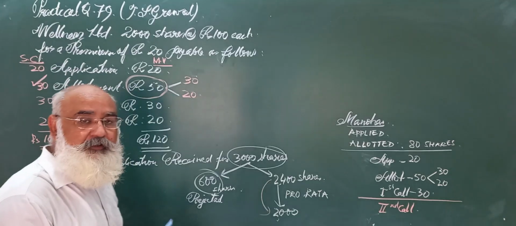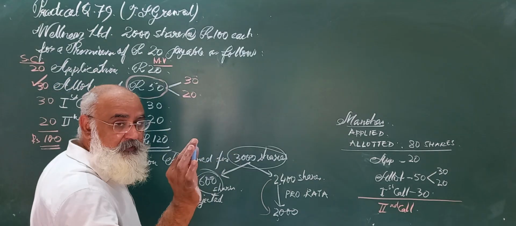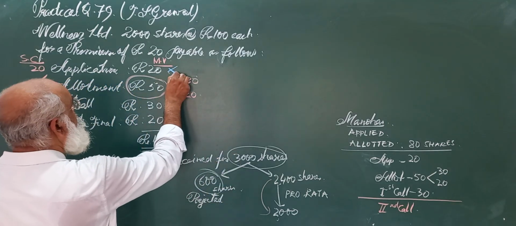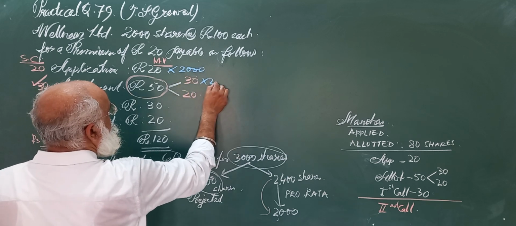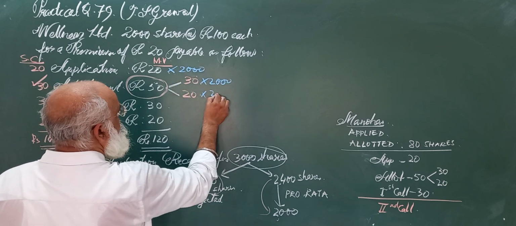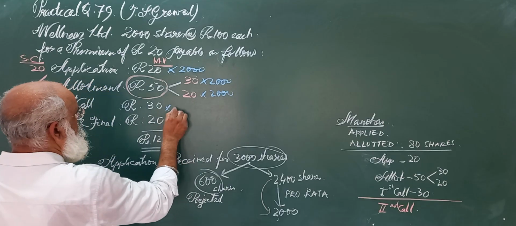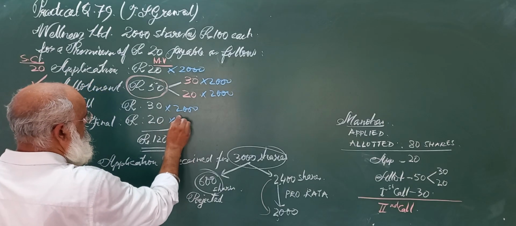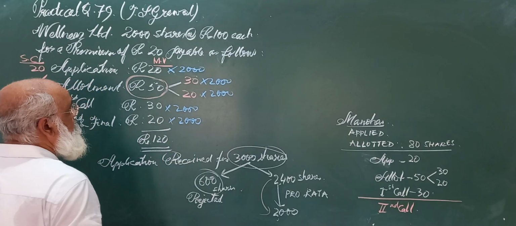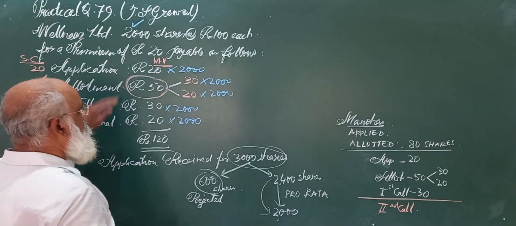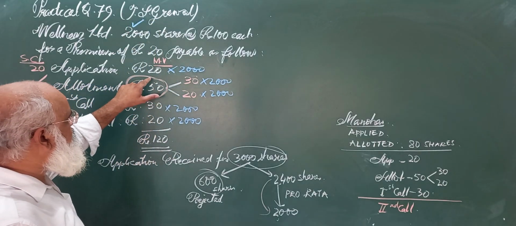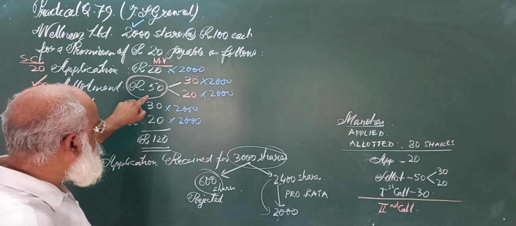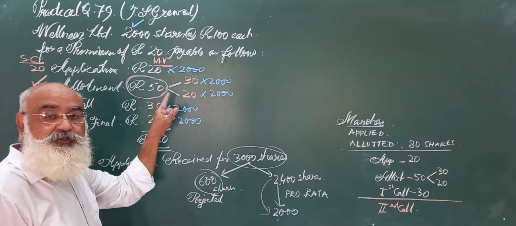Let me write the solution in blue. Now see, into how many shares can the company issue? 2000. The company can issue only 2000 shares. So we will multiply the amount at all the stages by rupees 2000.